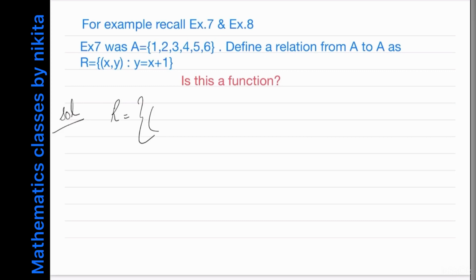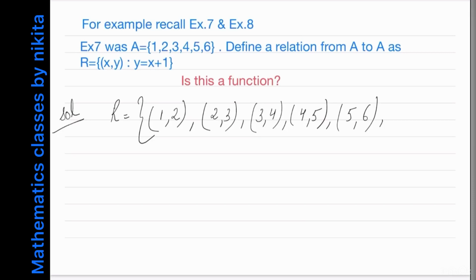So therefore 1 will be related to 2, then 2 will be related to 3, then 3 will be related to 4, then 4 will be related to 5, then 5 will be related to 6, but 6 is not related to 7 because 7 belong ही नहीं करता है A के अंदर. So therefore, note a very important point, that (6, 7) does not belong to R. Why? Because 7 does not belong to A. So this is your relation R.